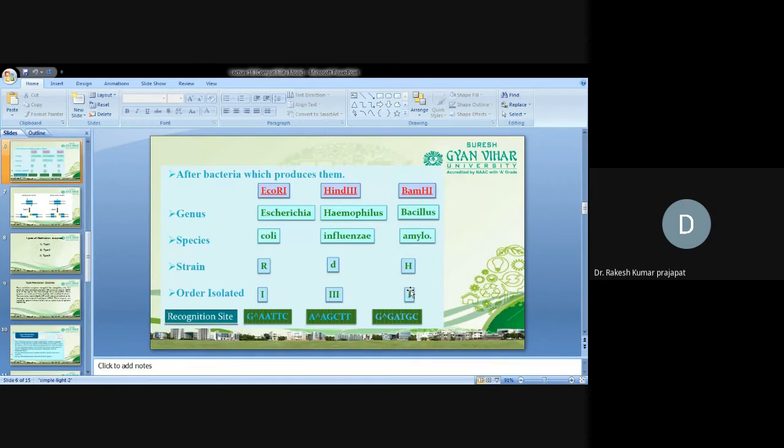Here we can see the nomenclature. Suppose we take the example of EcoRI and BamHI. The first letter E is taken from Escherichia coli. Eco means Escherichia coli, the source. The source means the first letter represents the genus, and the next two letters come from the species, coli. R represents the strain, and I represents the order of isolation. This is not the letter I, this is the number one in Roman numerals.